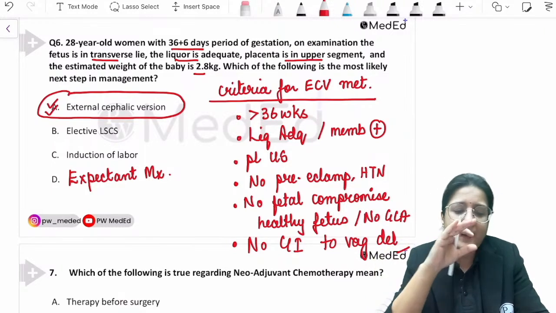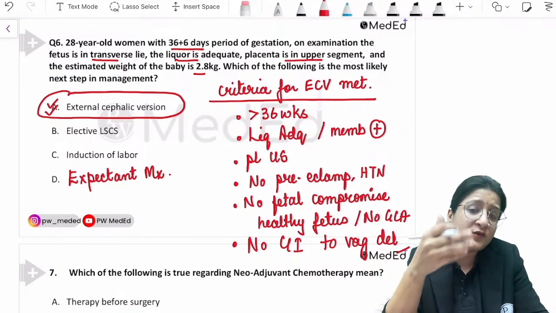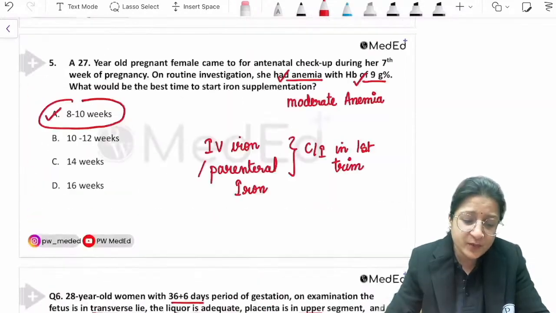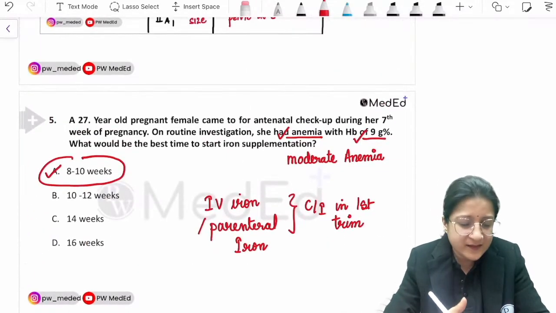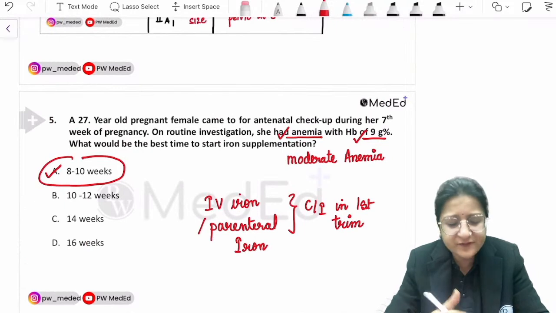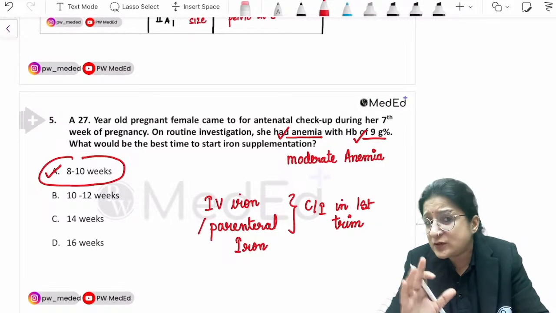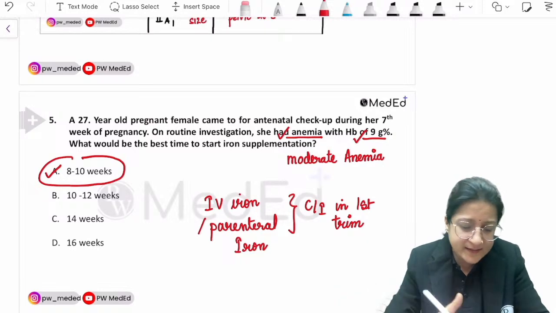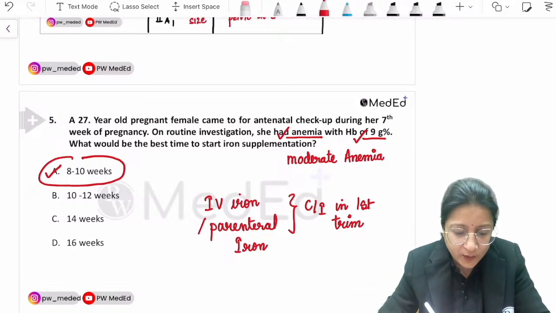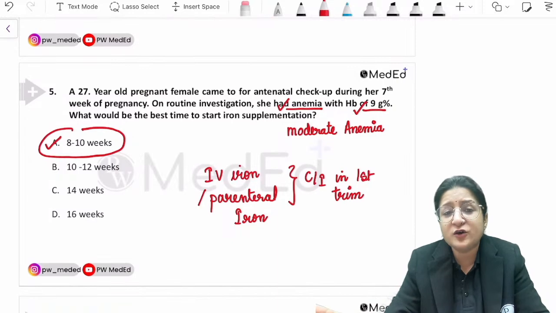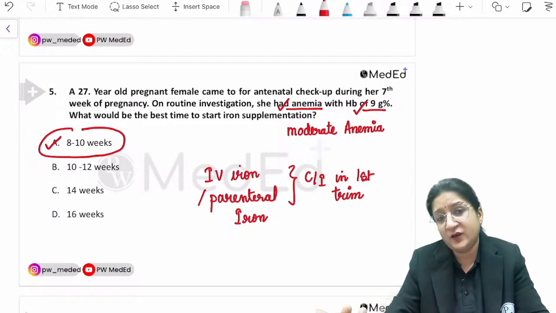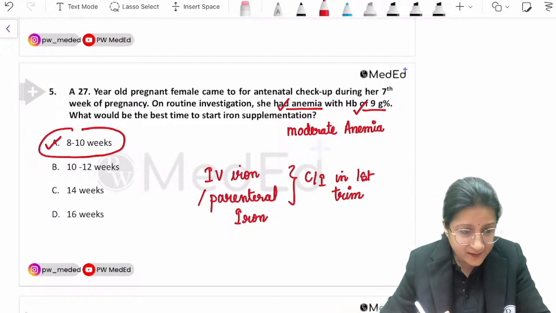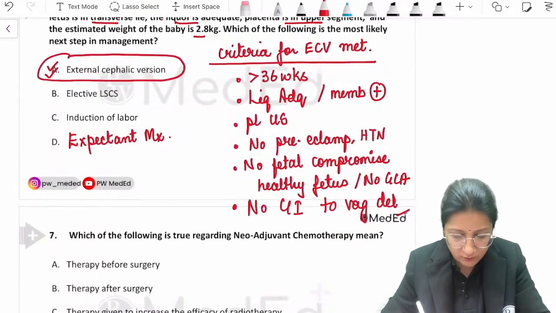So I do accept your logic, but you also have to understand, if the options are provided like this, this was a fairly tricky question. If the options are provided like this, there's absolutely no contraindication, no harm in starting at 8 to 10 weeks. That's why I said best to go for 8 to 10 weeks. And why add permutation combinations when none are given in the question, right? So that would be my explanation for it.